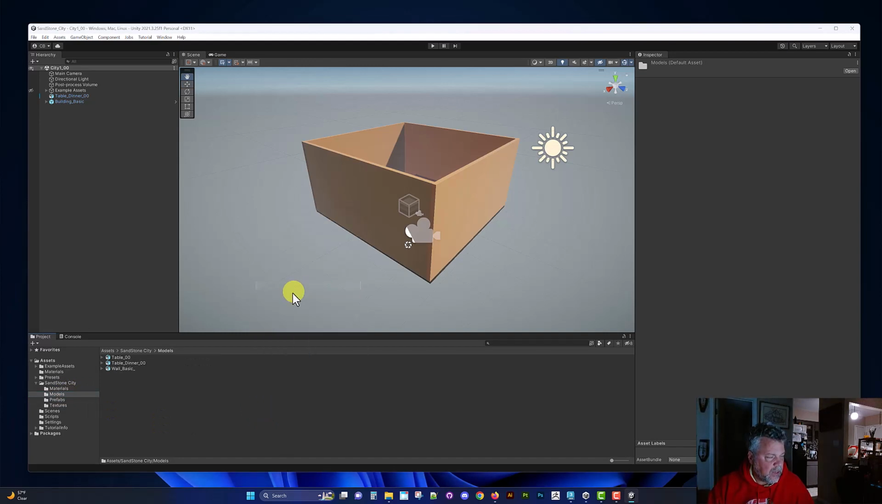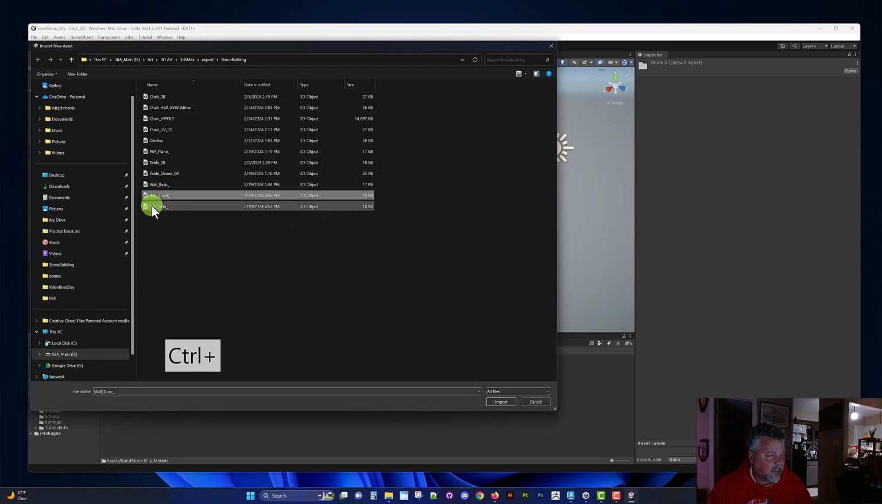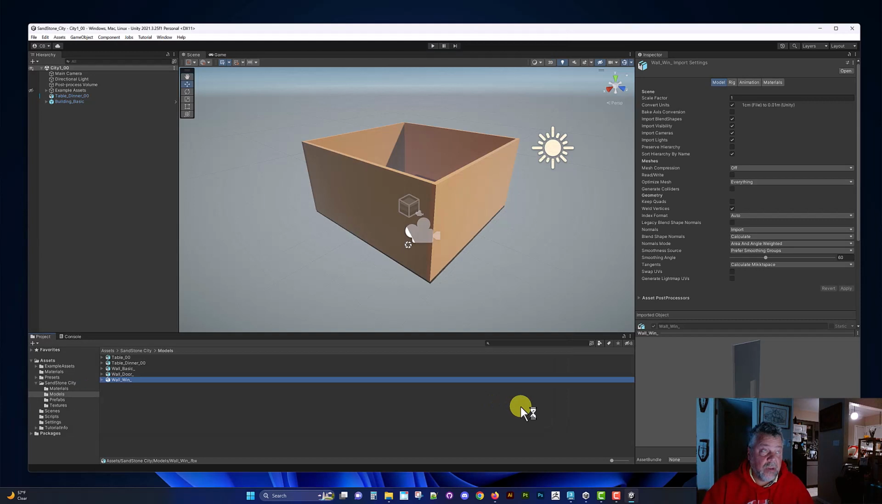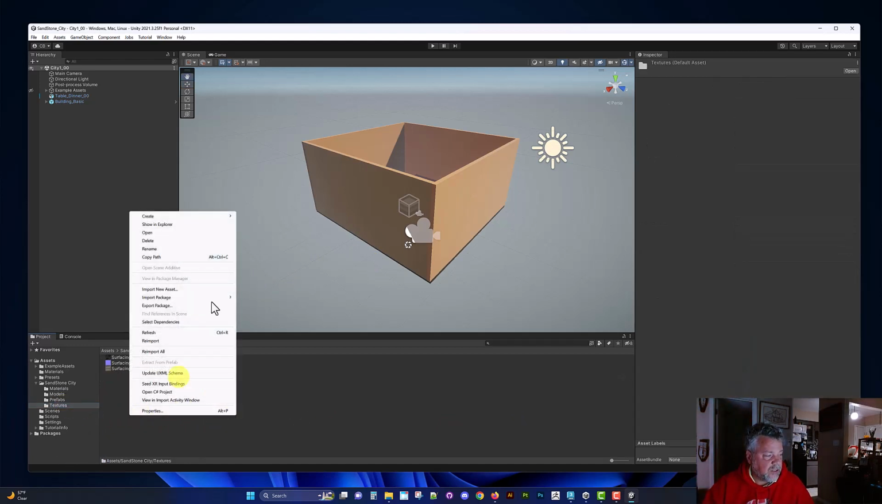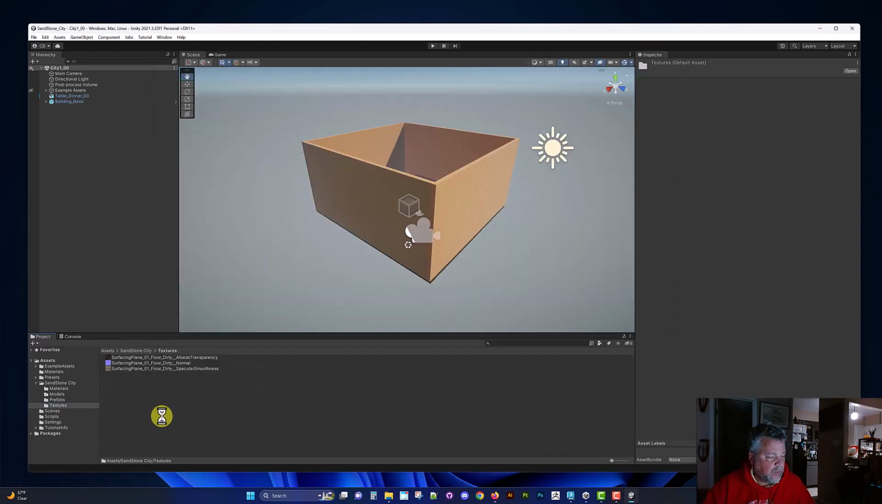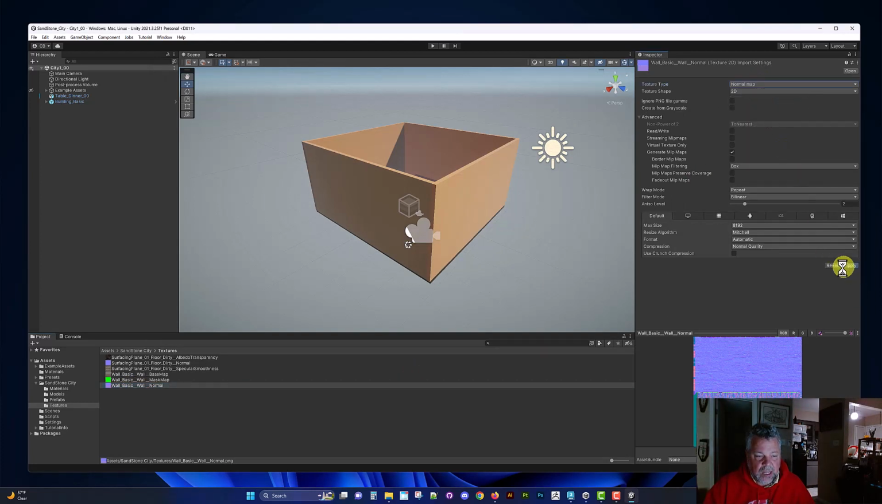So import new asset. Since I've done the texturing on the basic wall and the UVs are basically the same thing on the door and the window, I should be able to just drop it in and have no problem. So let's go get our textures. Get those three dudes. Alright, we need to convert our normal map from default into a normal map. Hit apply.